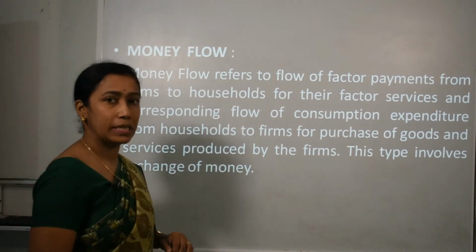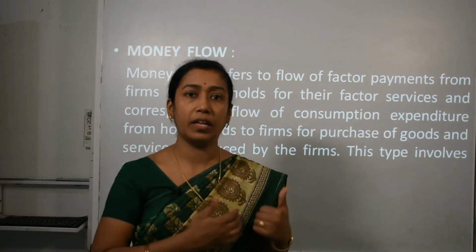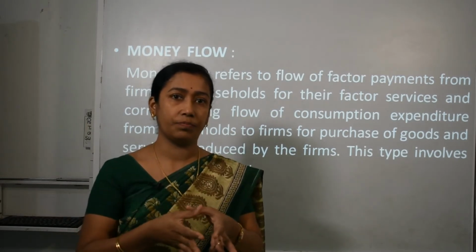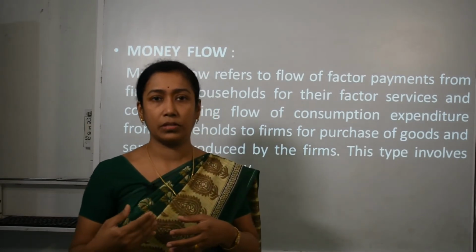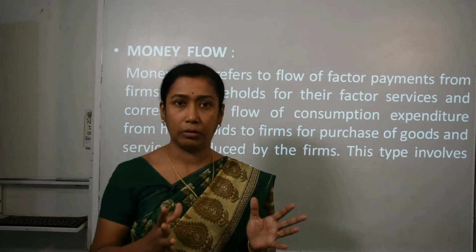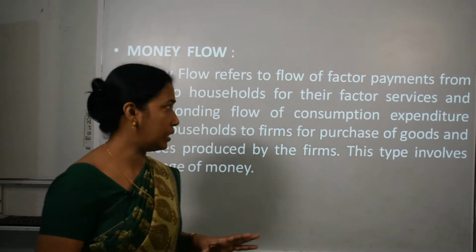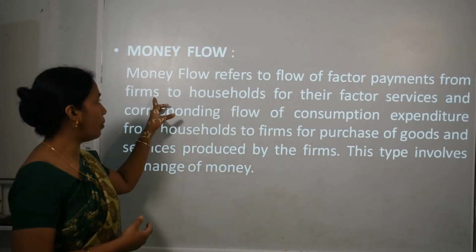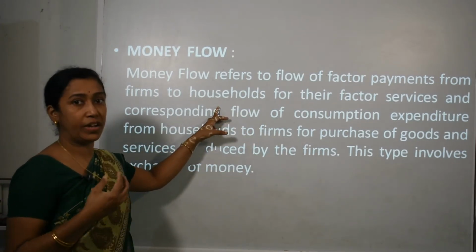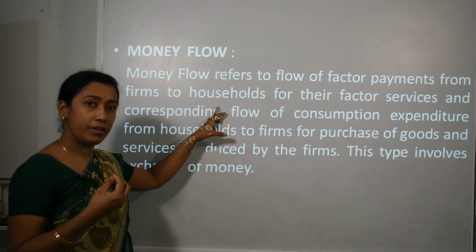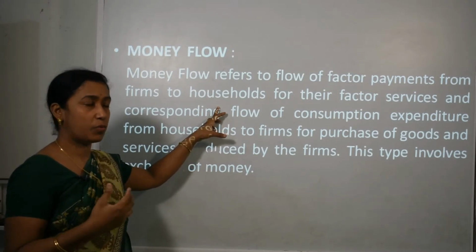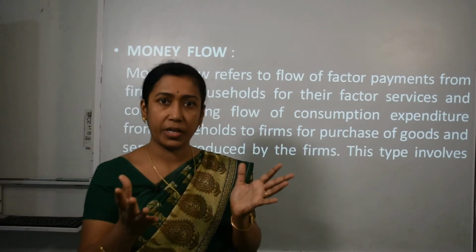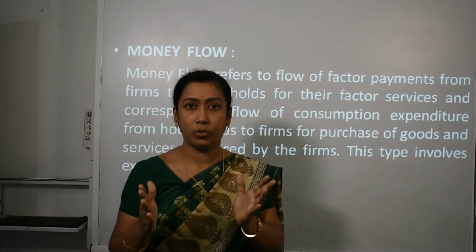Now moving to the second, that is money flow. As the name suggests, it is the flow of money. Whatever activities are done, exchange of goods and services, it is for the purpose of earning money only. What is flowing? It is money only. Money flow refers to the flow of factor payments from firms to households. When we say factor payment, it is in the form of rent, wages, salary, interest, profit and so on, to all factors of production. That means the factors of production are land, labor, capital and entrepreneurs.